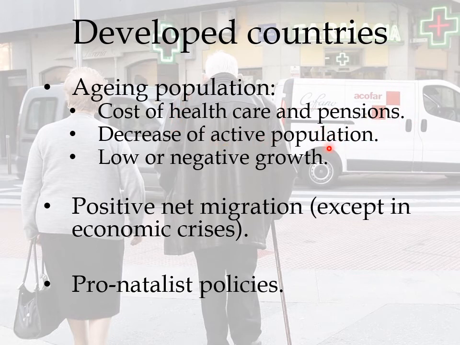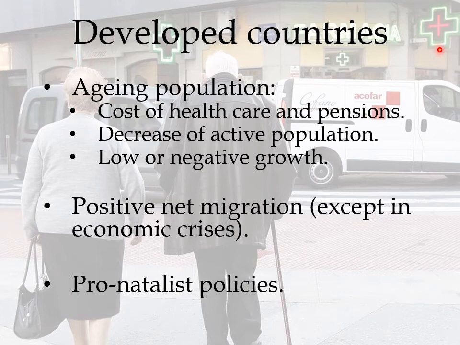Also, the active population, remember, the active population is the people that are working or looking for a job, has decreased because the old people don't work, they are retired. And the growth is low or even negative because of the old people. They won't have kids, and for that reason the growth will be very low or can even be negative. So instead of a growth, we've got a decrease in population.